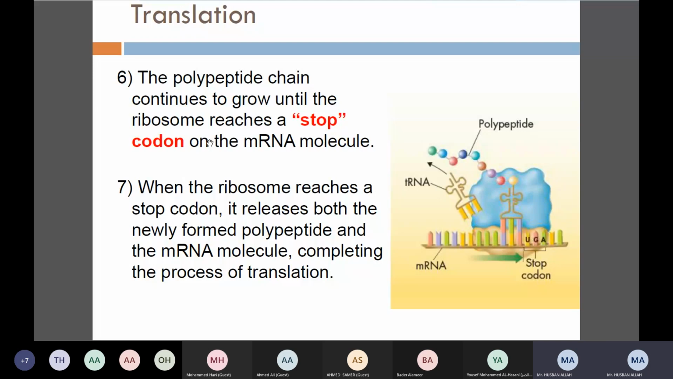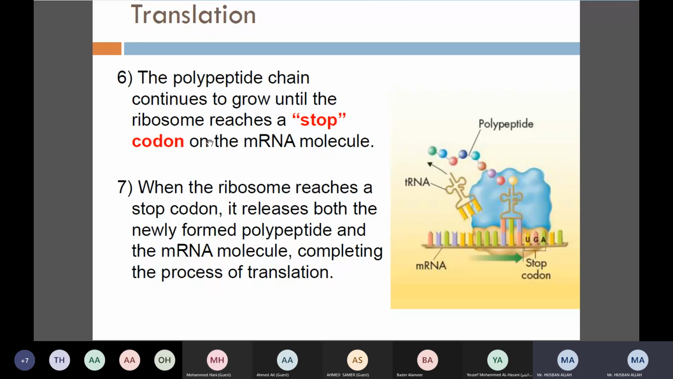Till that time where the stopping codon reaches. How many stopping codons do we have? Three. Check it. What are they? The first one is UGA, UAA, or what? Three stopping codons we have, right? UGA we have, UAA we have, and UAG we have.